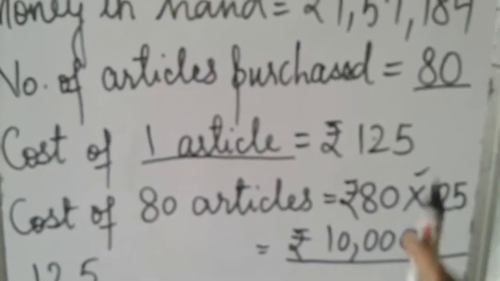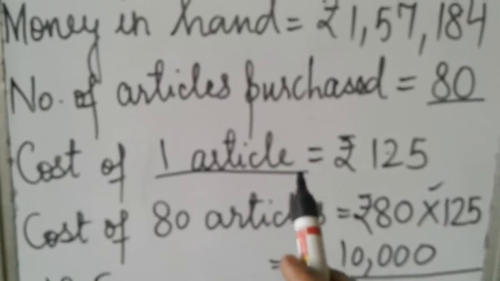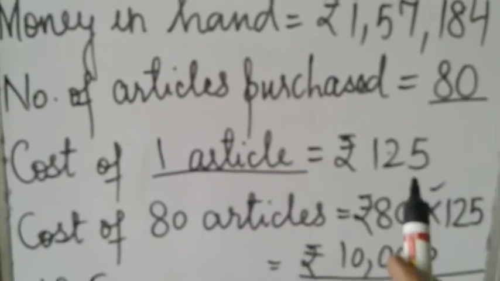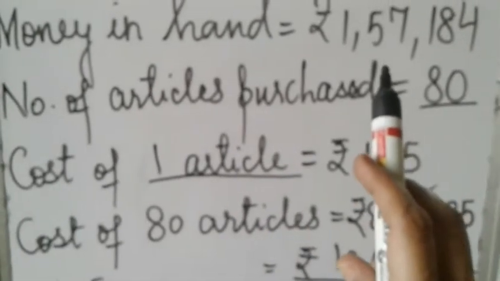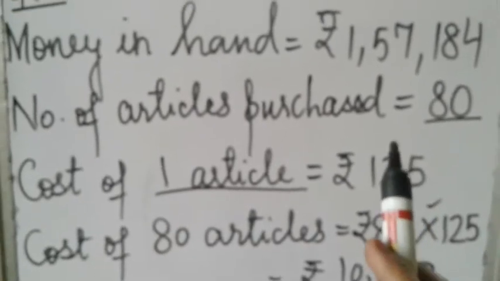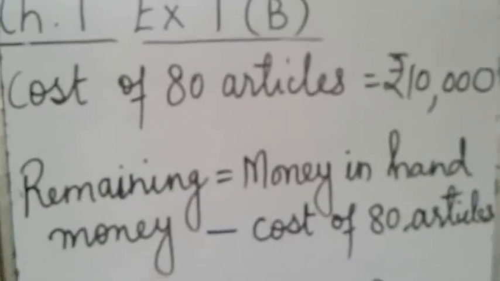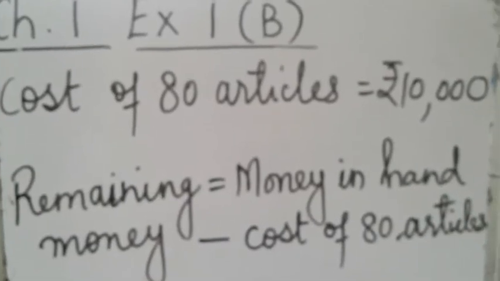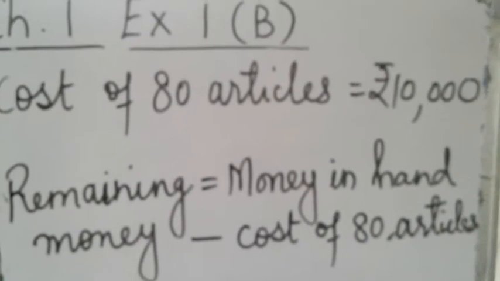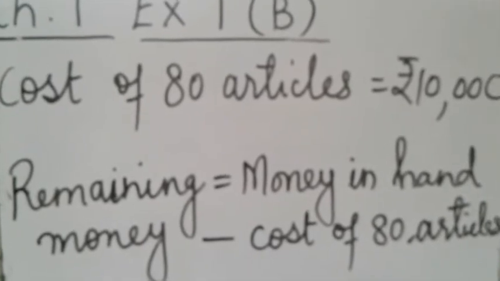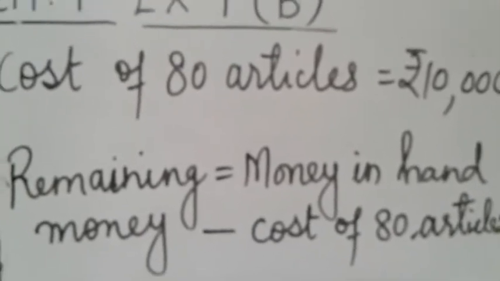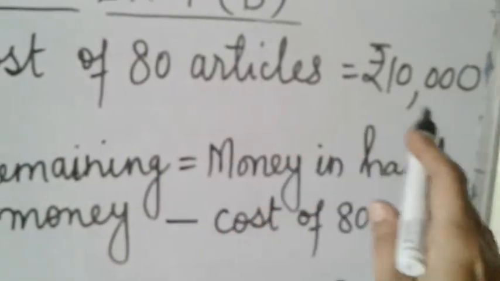We knew the cost of one article and we have to find out the cost of 80 articles. Okay, this is just the first part of the question. So we have seen the first part. Now it is the second part. In the first part the cost of one article was given and we have found the cost of 80 articles.